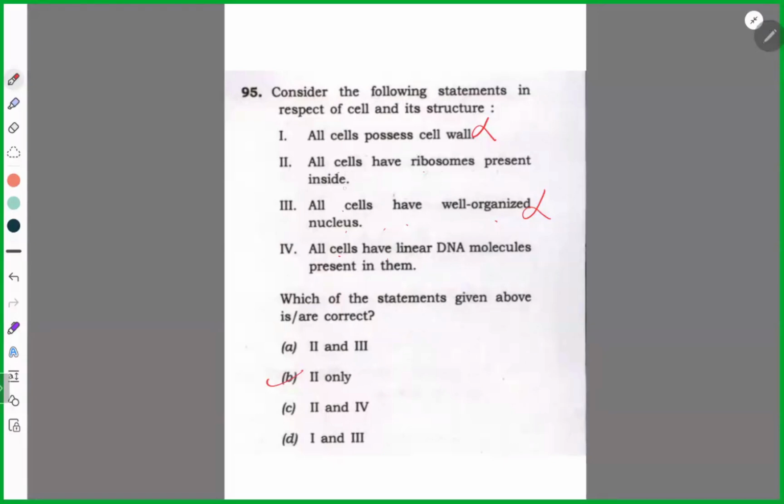All cells have ribosomes present inside. Yes, ribosomes are present. That means two is right. Two is right, but again, what we eliminated, one and three, both go. Now two contains A, B, and C. Oh, sorry, one and three are also there. Now four. Linear DNA. What is this linear DNA? Can anyone say what you understand by this? What is meant by all cells having linear DNA molecules?